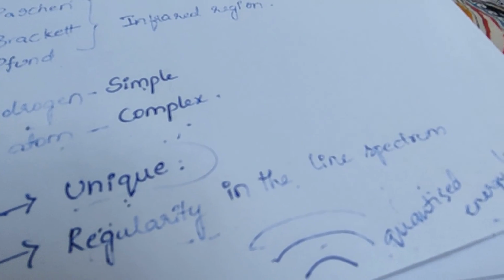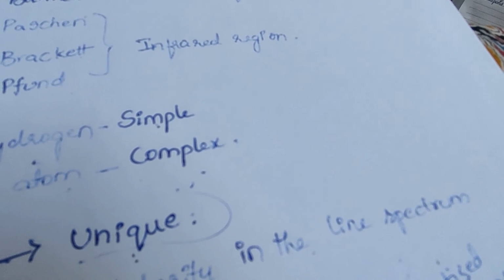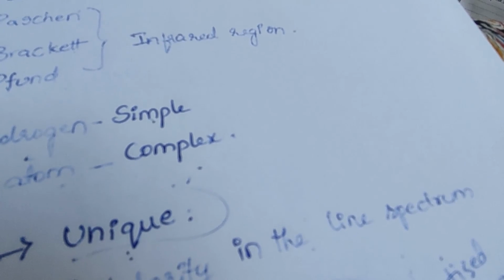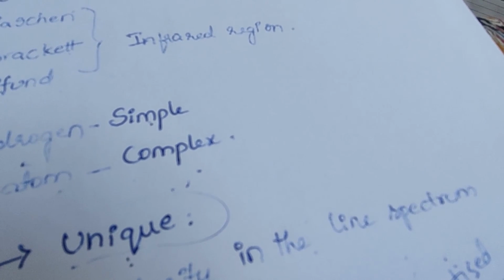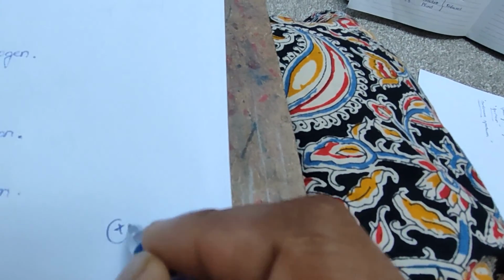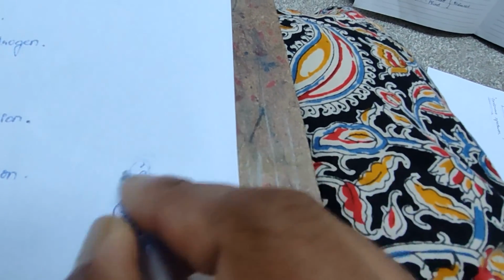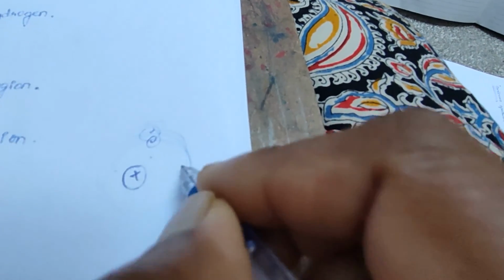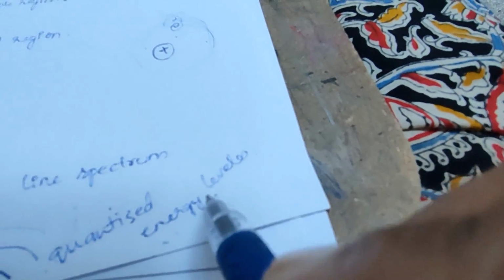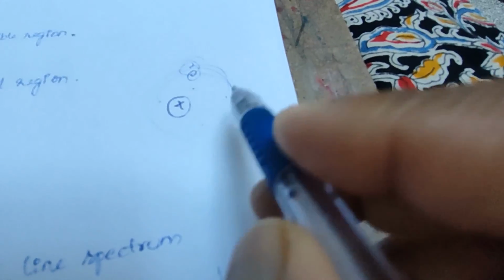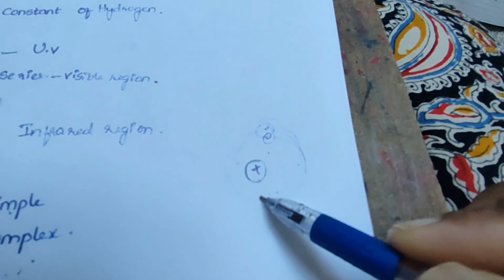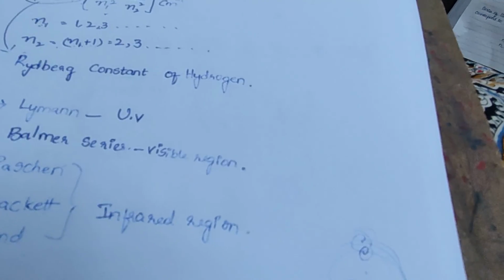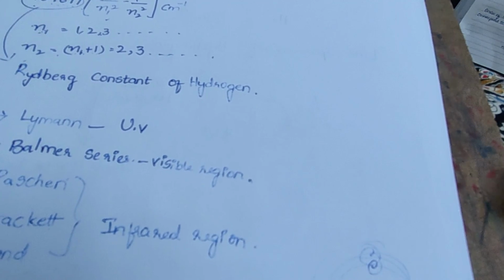So this is the basic concept which was taken up by Bohr to improve the structure of the atom. Earlier we discussed that the nucleus will be in the center and the electrons will be revolving round the nucleus. But based on this quantization of energy levels, Bohr proposed a new atomic structure. So Bohr's structure of the atom will be discussed in the next video.